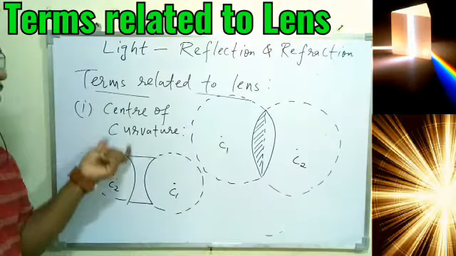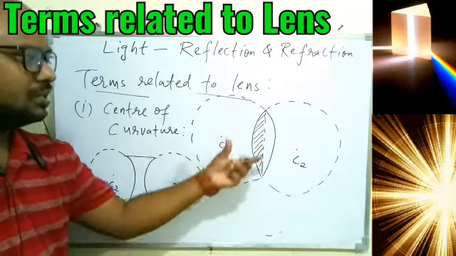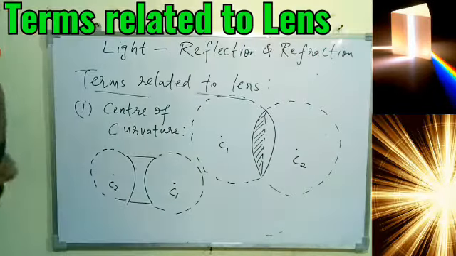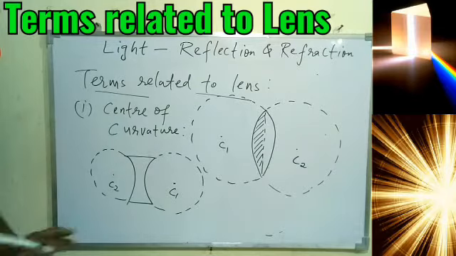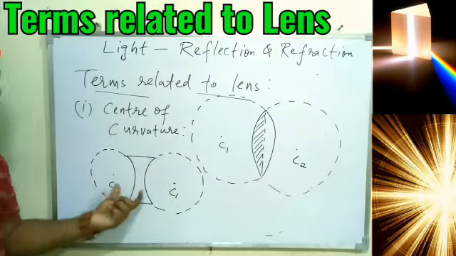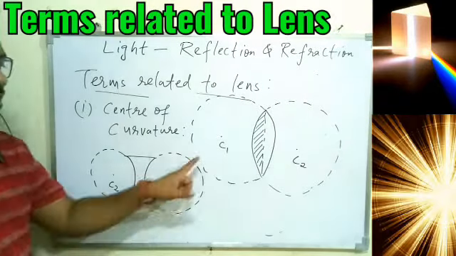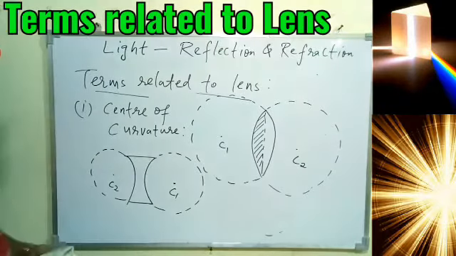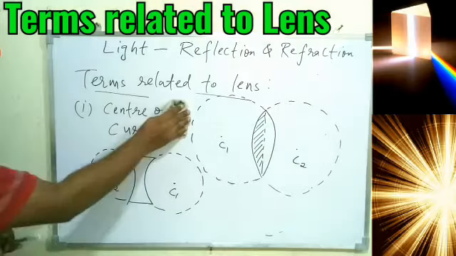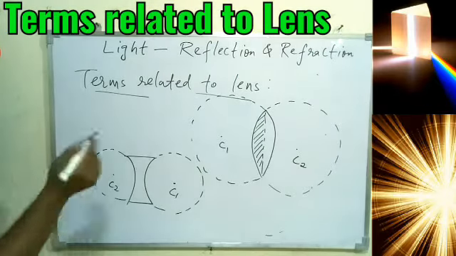So we can say center of curvature is nothing but the center of the spheres of which the lens is the part. I am not going to define it, I hope you understood. The center of the spheres of which the lens is the part is called center of curvature. So here C1, C2 are basically centers of curvature. Okay, so I hope you understood center.